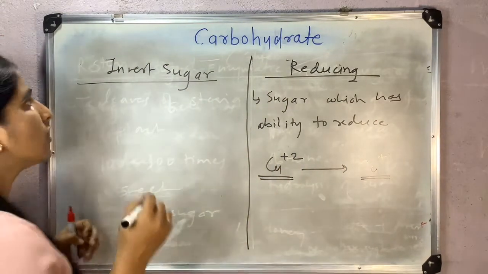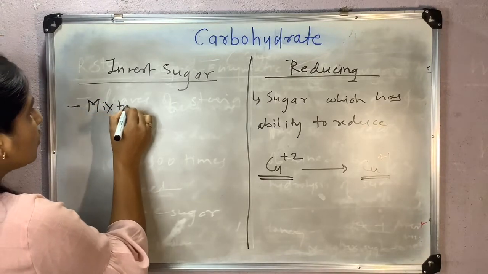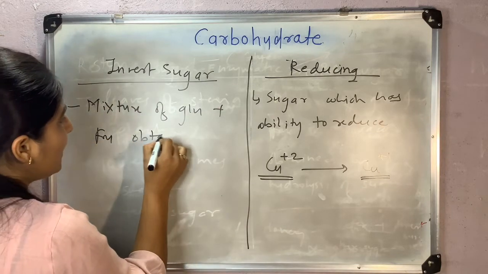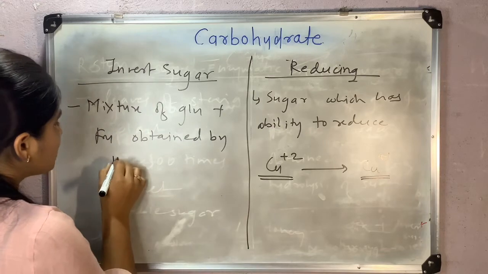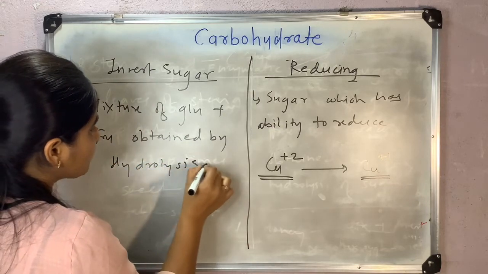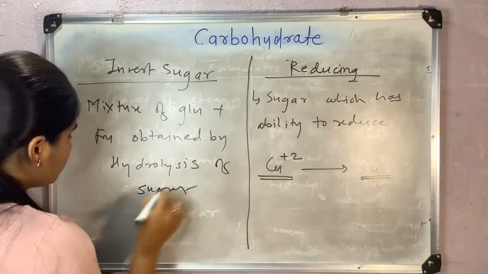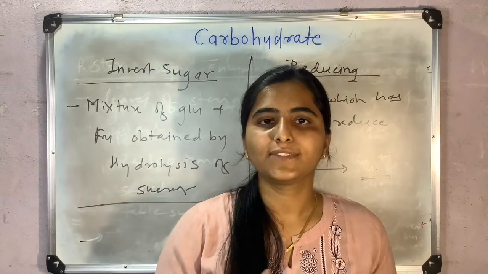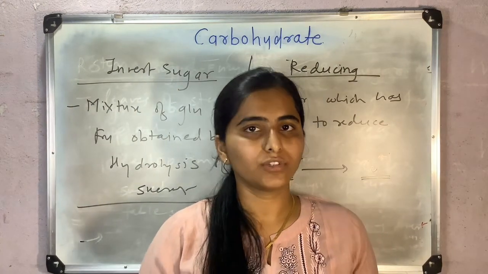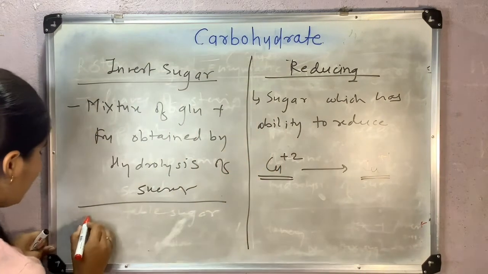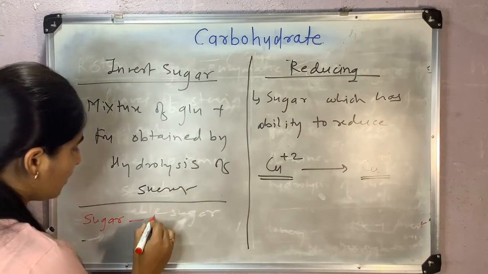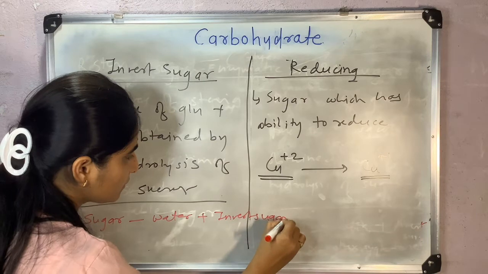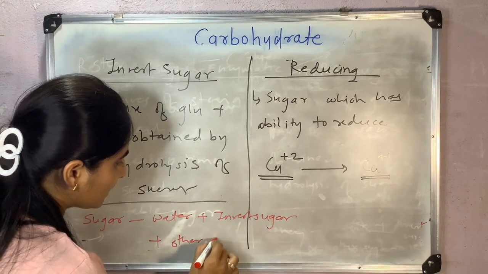And invert sugar is the mixture of glucose and fructose obtained by hydrolysis of sucrose. Honey is the best example of invert sugar, which contains water, invert sugar and other sugar molecules. Here I will write the composition, which is water plus invert sugar plus other sugars like sucrose.